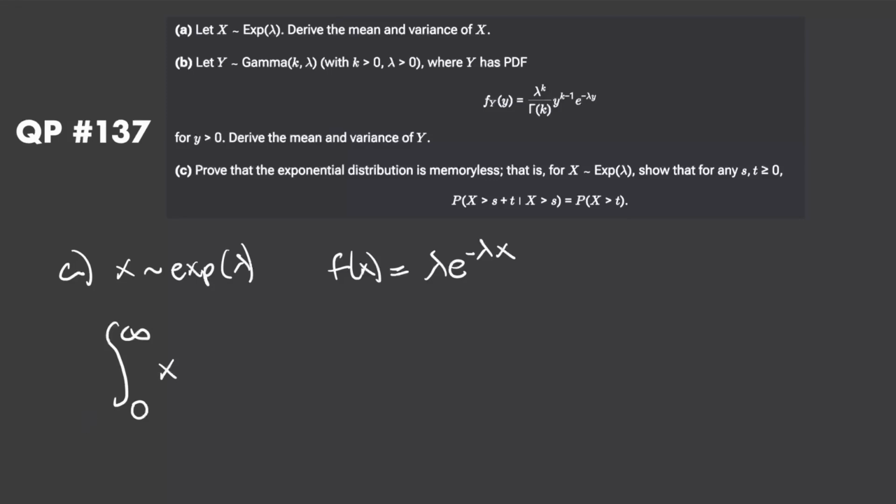X times the PDF, so lambda times e to the power of negative lambda x. And we are summing over all possible values of x; we're integrating with respect to x. That means I can pull my lambda out because it is a constant relative to what we're integrating over.